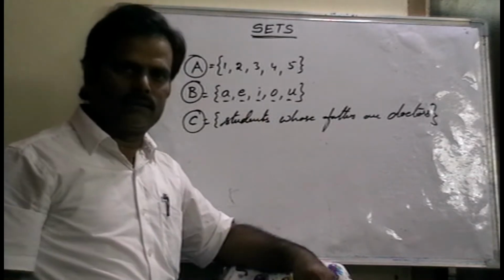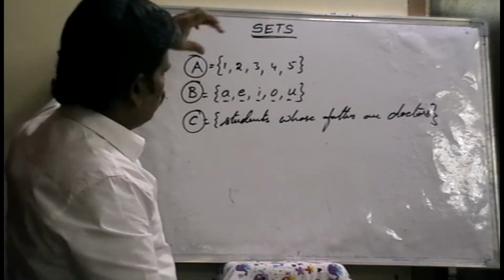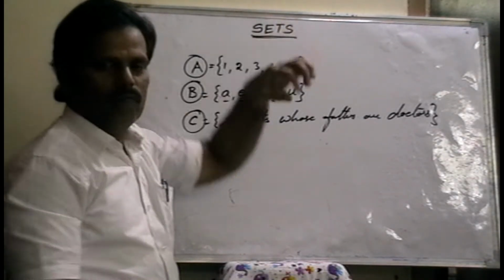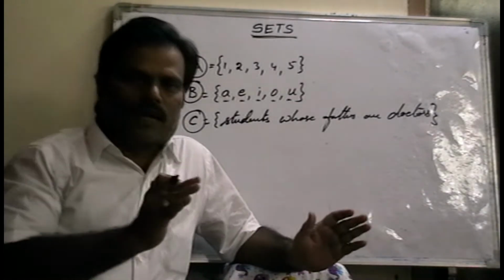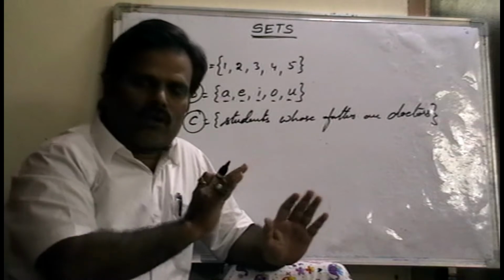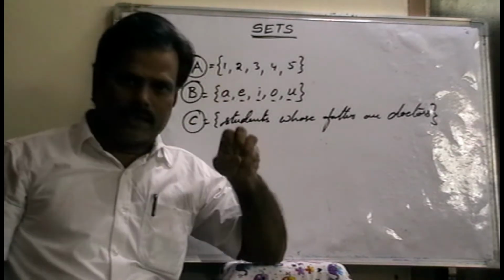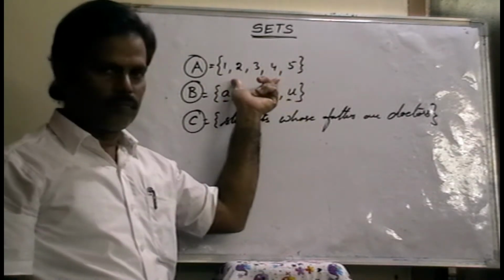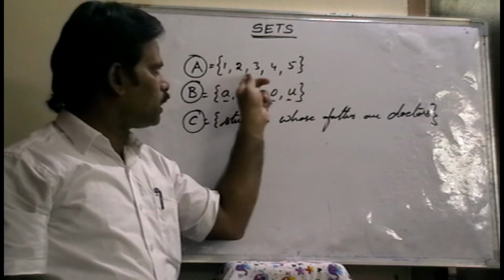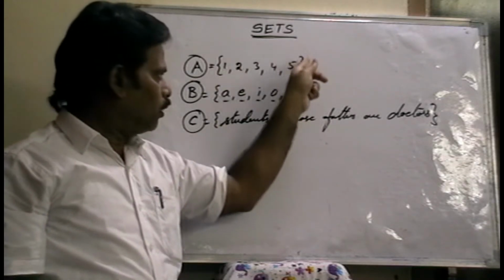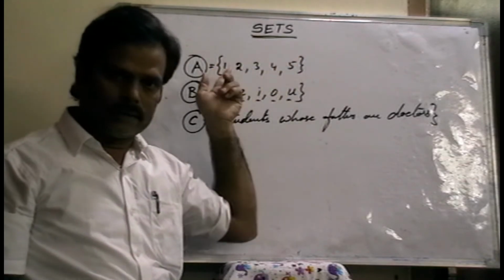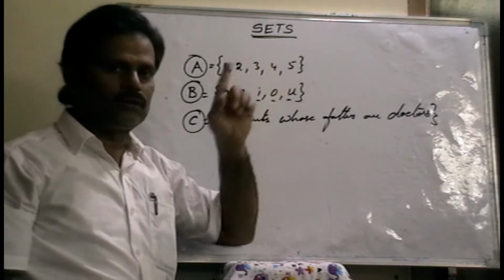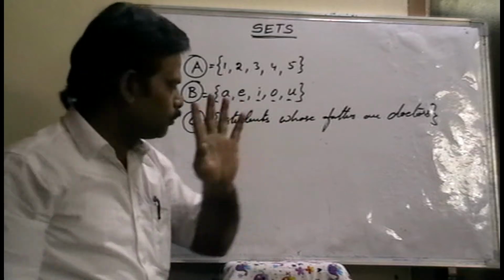Right? So first of all, a set means a well defined collection of elements. That means a group of elements is not a set. Only well defined elements are called a set. And a set means elements which are arranged and also bounded by flower brackets, and inside, the elements should not be repeated. Okay.